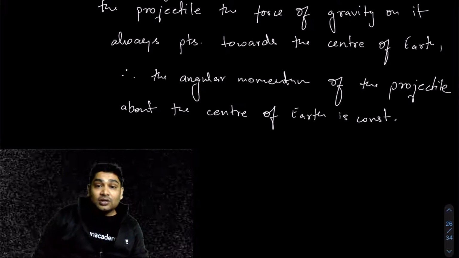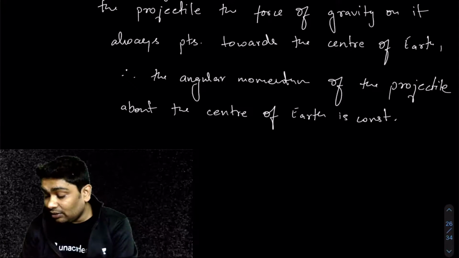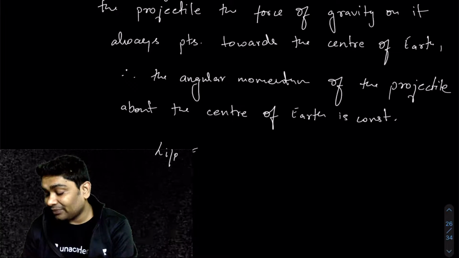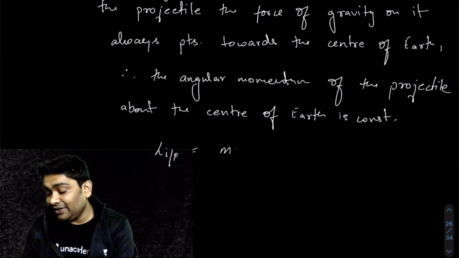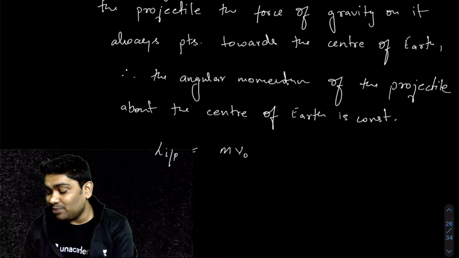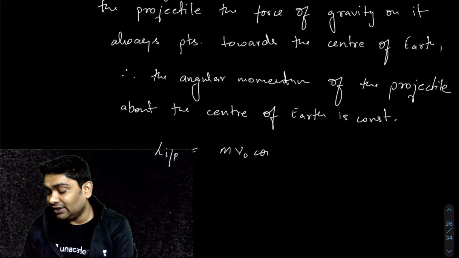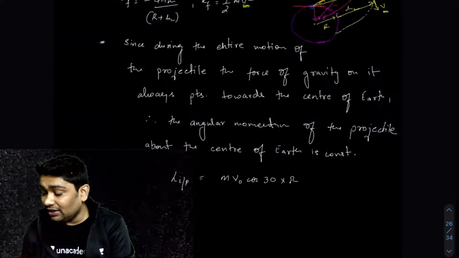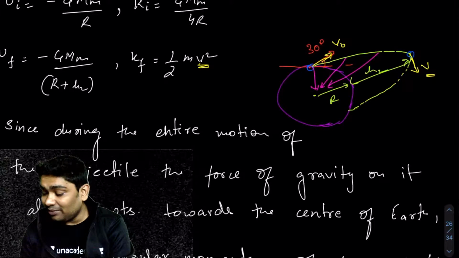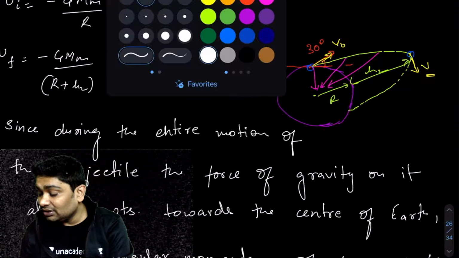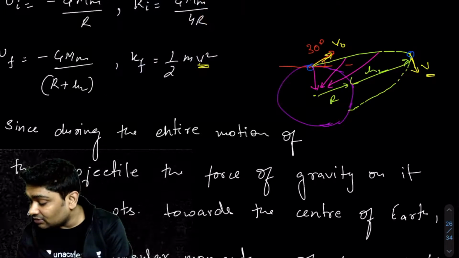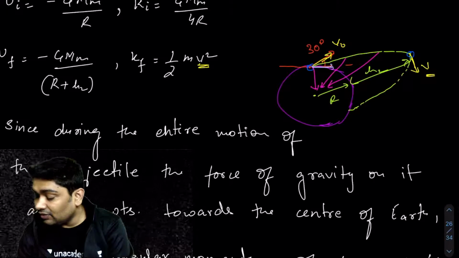Now I can find the initial angular momentum. Initial angular momentum of the particle would have been m v naught times cos 30 times r. I hope you can see that. For this velocity, I can break it into two components, one like this and one like this.